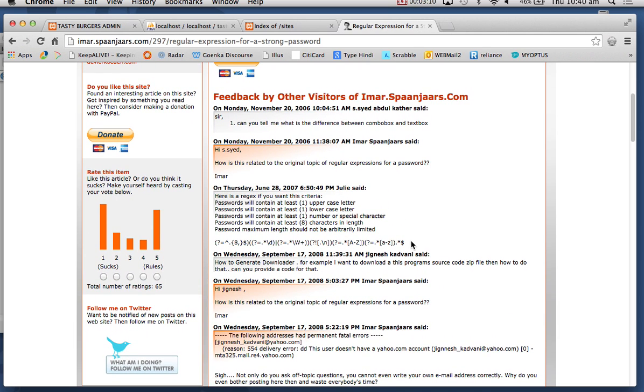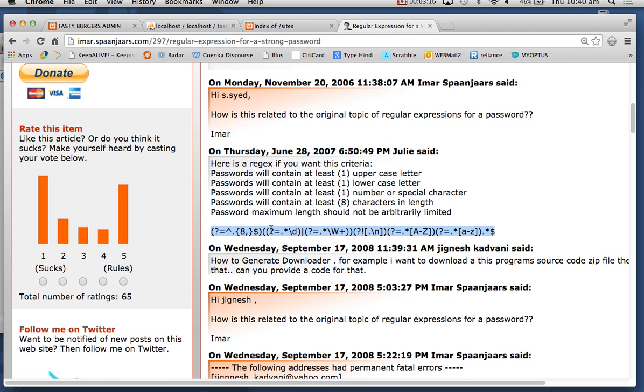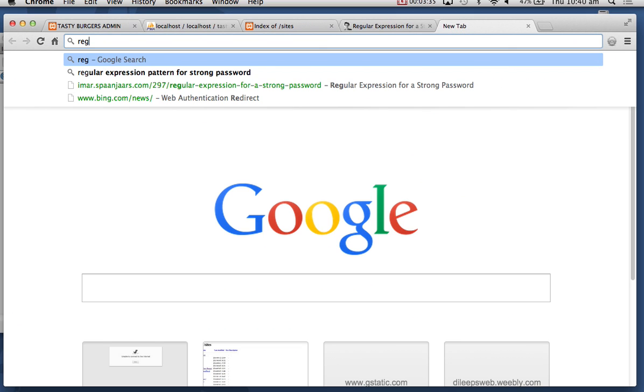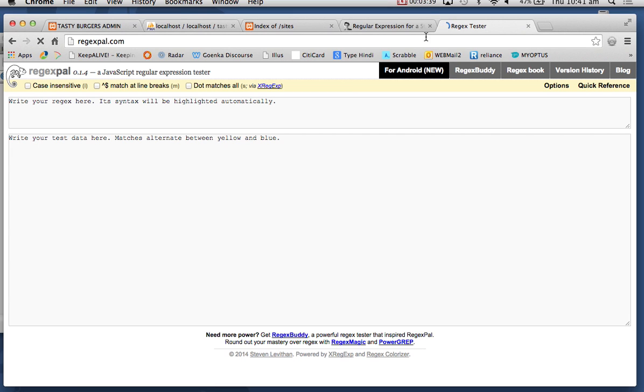See this, you see this pattern here? Now that pattern here, password will contain at least one uppercase, at least one lowercase, at least one special character, and it will contain at least 8 characters in length. Okay, and I'll tell you how I even test it. That is called regexpal, a regular expression friend.